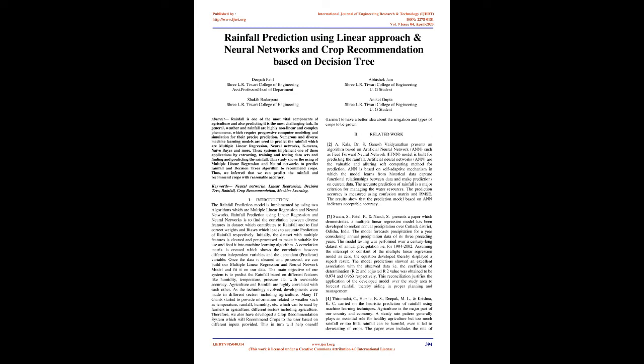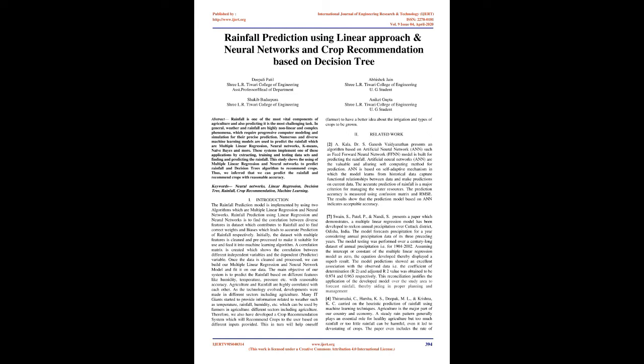Initially, the dataset with multiple features is cleaned and pre-processed to make it suitable to feed into the machine learning algorithm. A correlation matrix is created which shows the correlation between different independent variables and the dependent, predictor, variable. Once the data is cleaned and processed, we can build our multiple linear regression and neural network model and fit it on our data.